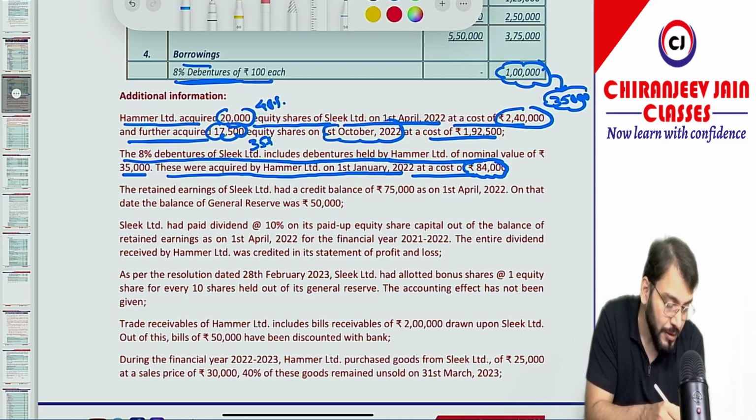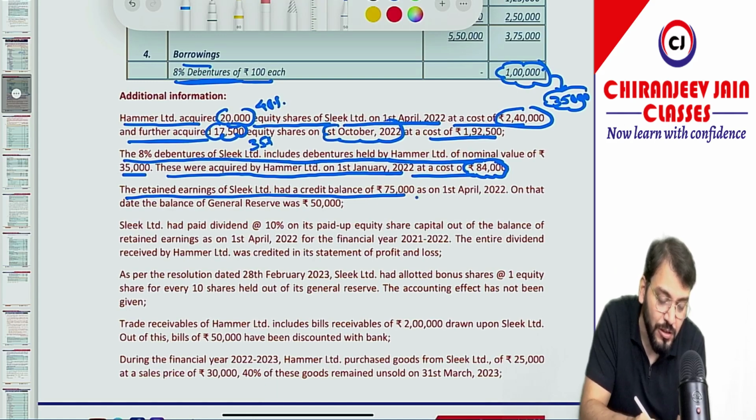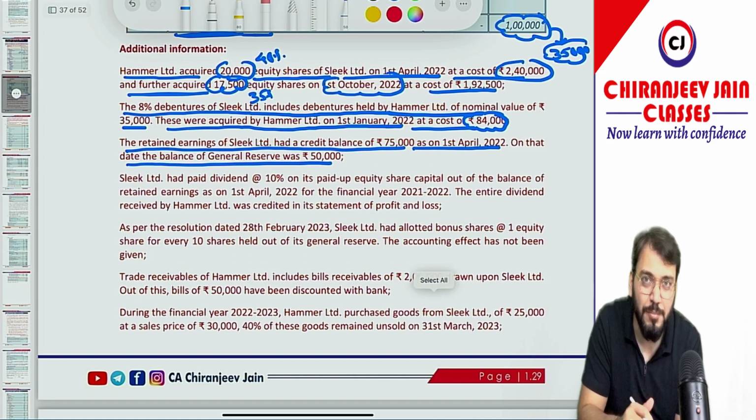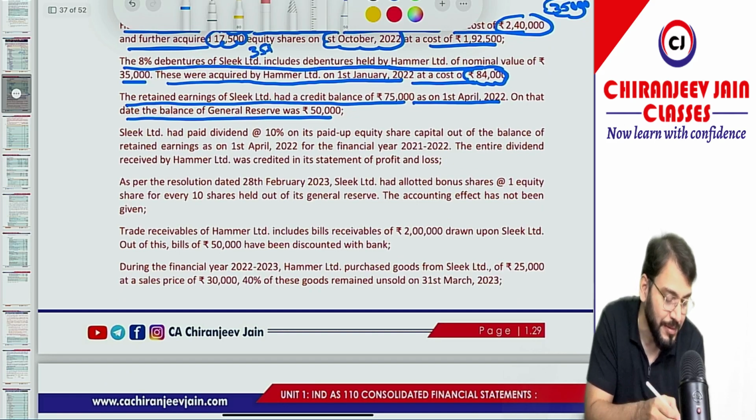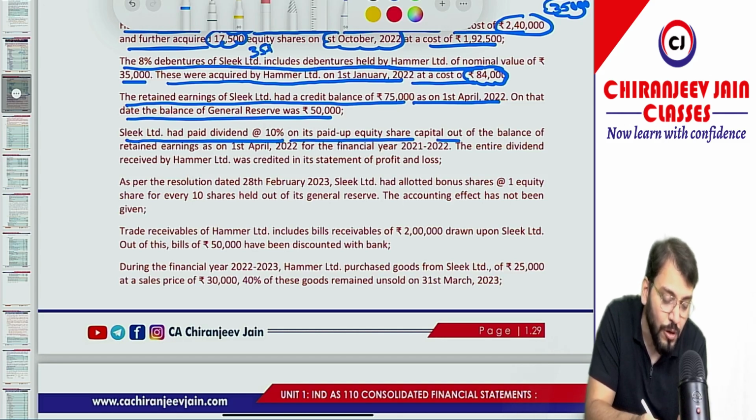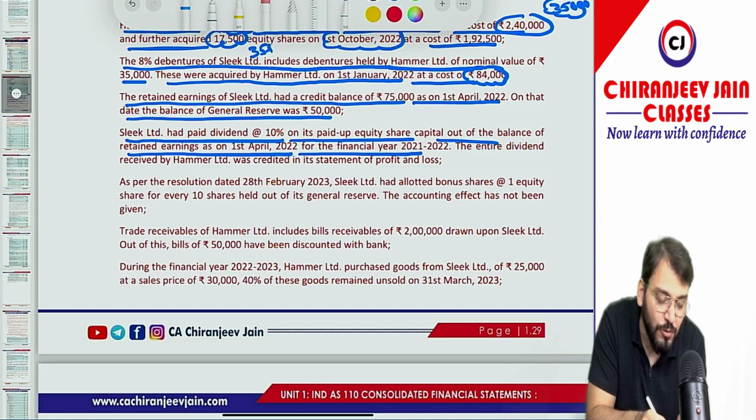Yes sir. The retained earning of Slick Limited had a credit balance of 75,000 as on 1st April 2022. On that date, balance of general reserve was 50,000. Of course, this is the opening balance of retained earning and general reserve that has been given. Slick Limited had paid dividend at the rate of 10% on its paid up equity share capital out of the balance of retained earning as on 1st April 2022 for the financial year 21-22.